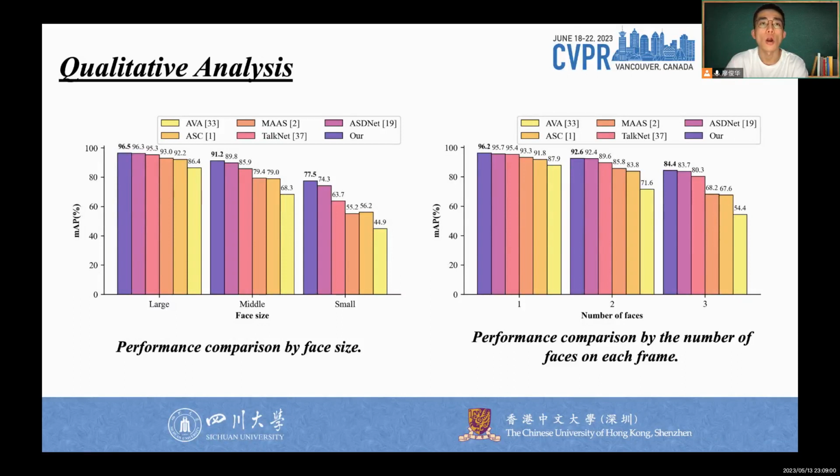The performance of all methods decreases as the number of faces increases. Although the proposed method only inputs one candidate per step to reduce computational complexity, it consistently outperforms state-of-the-art methods with multiple inputs for different numbers of detected faces.